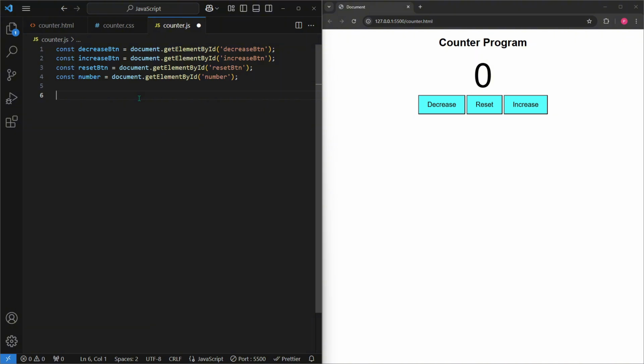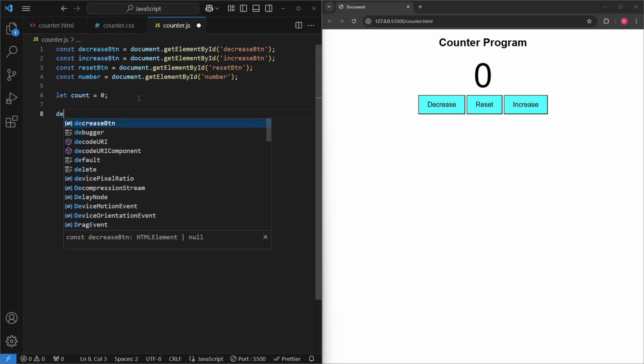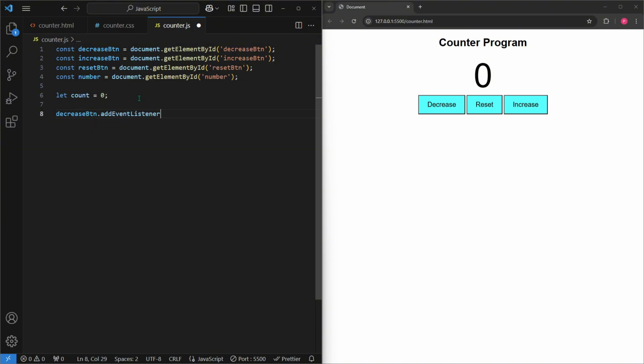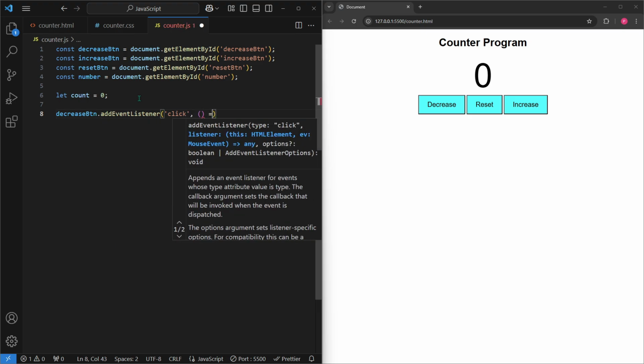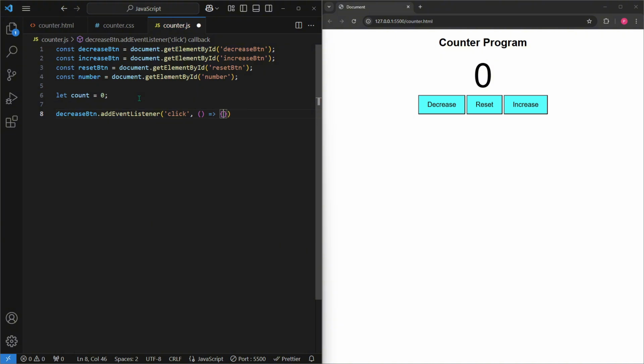Okay, so let's make a variable called count, which will be equal to 0, and we'll make an event listener for the button. So do decrease button dot add event listener and click, comma, parentheses, and arrow, and then curly brackets. Then we'll do count minus minus and make the number change to count. So number dot text content equal count. So if we click the decrease button, the number should go down, and it works.